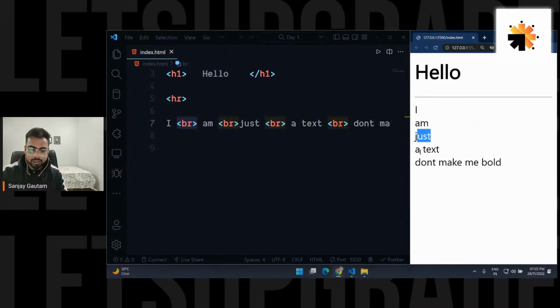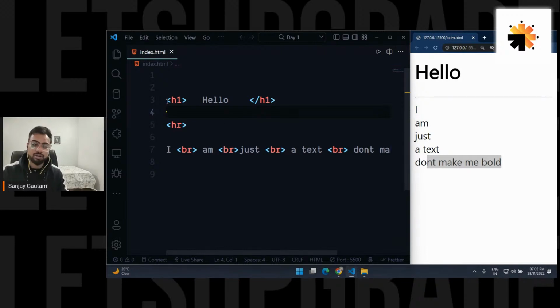See, I am just a text, don't make me bold. So this BR is used for line break, HR is used to create a line. And now let's just understand more of these tags. By the way, literally that's all these tags are. We are going to have so many tags. We will understand each of the tags one by one, how they work, how they are used.